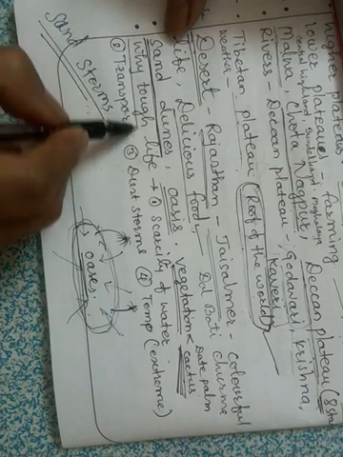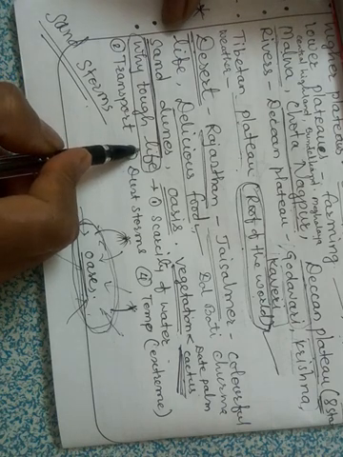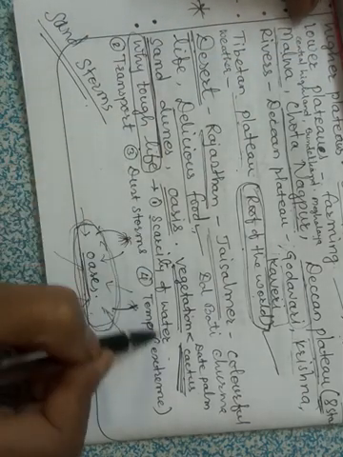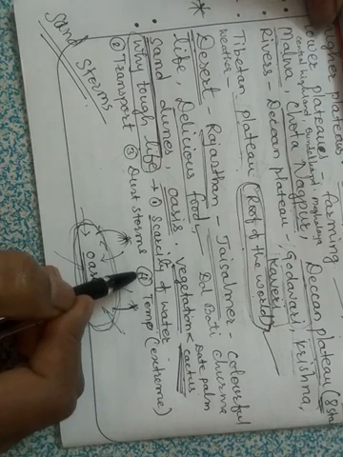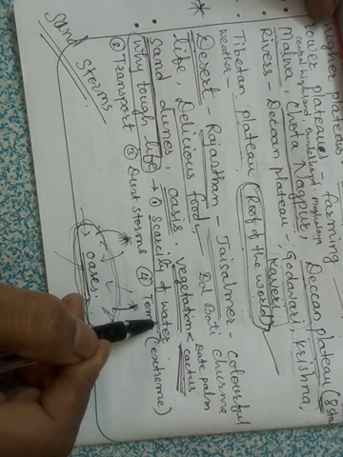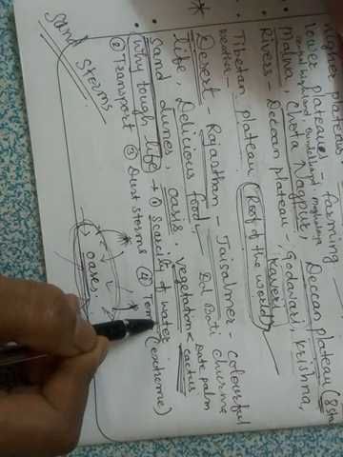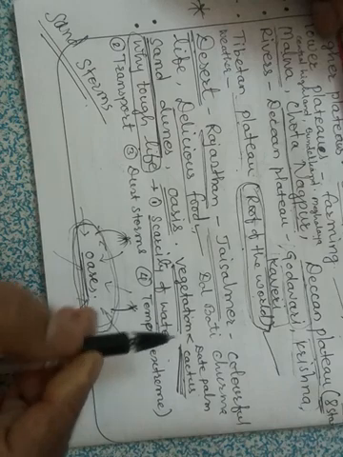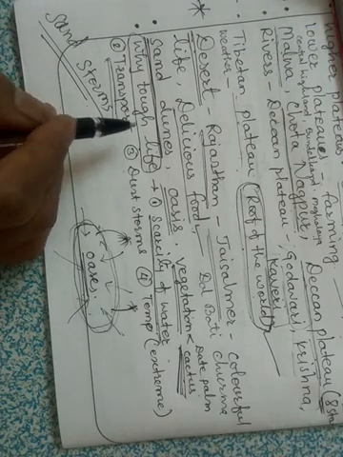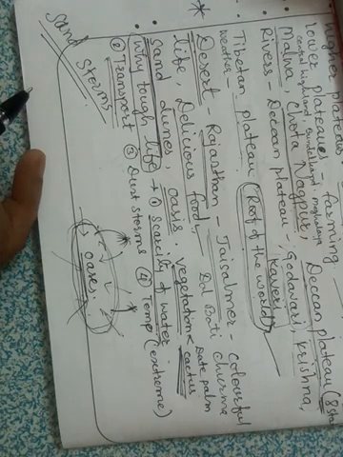Then why does the desert have a tough life? Why do desert people have a very tough life? There are certain reasons. First, there is scarcity of water. There is very little rainfall in the desert, so there is a lack of water, and it makes life difficult. People have to go many kilometers to bring water for drinking and other work. Next is transport. The transport system is not there because of the sand. It is difficult to lay roads and railway lines in desert areas.